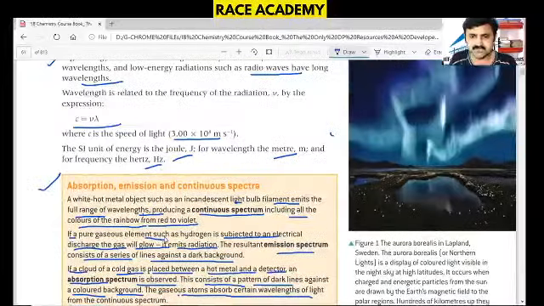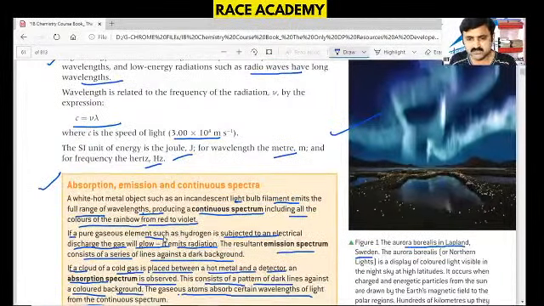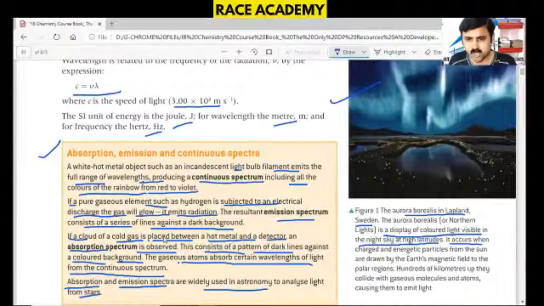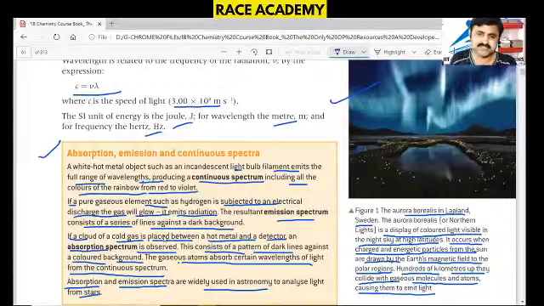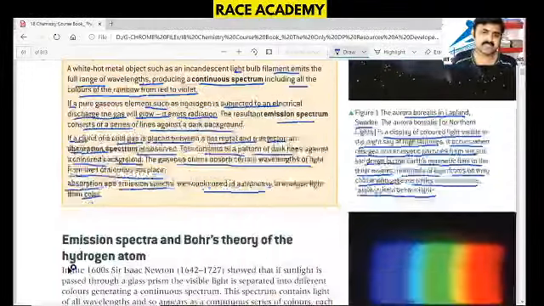So if you observe the side picture given, it shows the aurora borealis in Lapland, Sweden. The northern lights are a display of colored light visible in the night sky at high latitudes. It occurs when charged and energetic particles from the sun are drawn by the Earth's magnetic field to the polar regions. Hundreds of kilometers up, they collide with the gaseous molecules and atoms, causing them to emit light like this. It's nighttime. It's an interesting example.